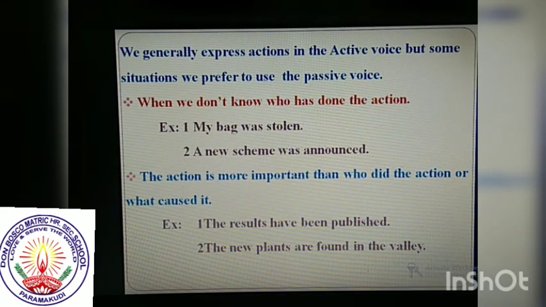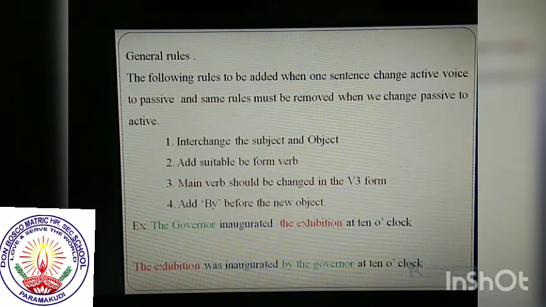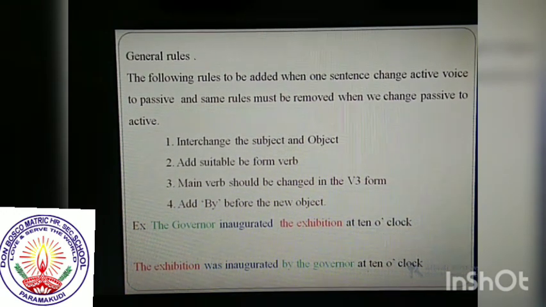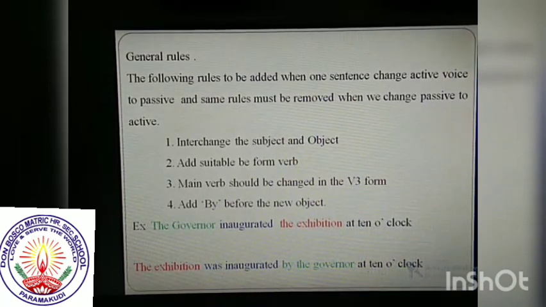The new plants are found in the valley. In these two examples we give importance to the action, not the doer of the action. I hope you understood very well. So finally, these are the rules and regulations. Grammar is nothing but the rules and regulations of a particular language, that I have already told you. Here are the general rules.